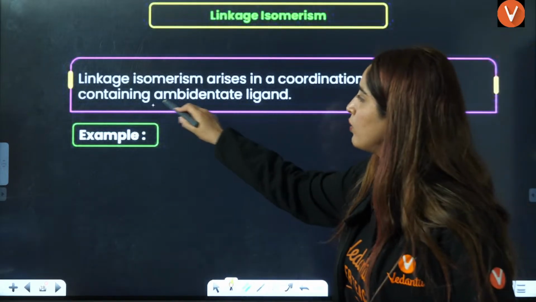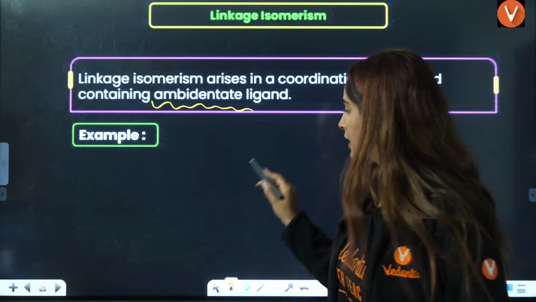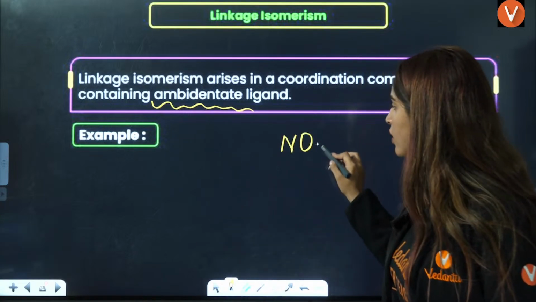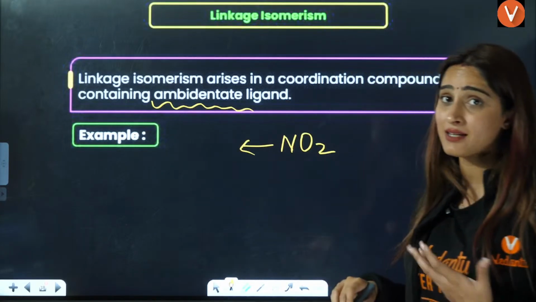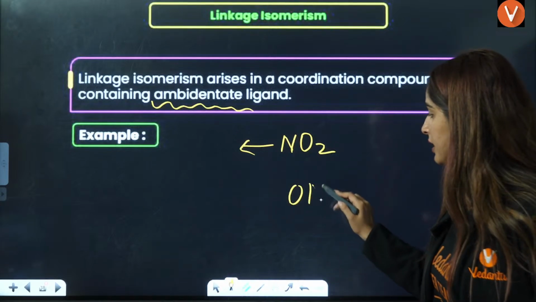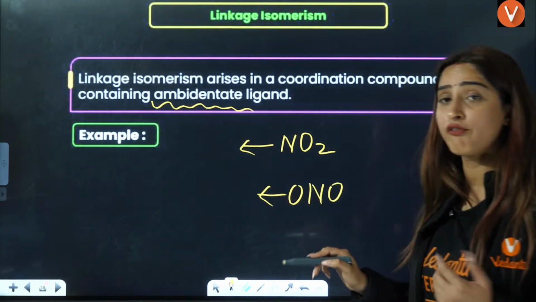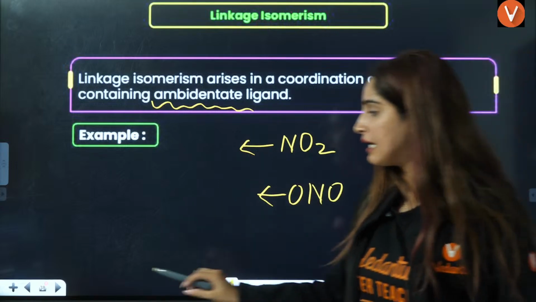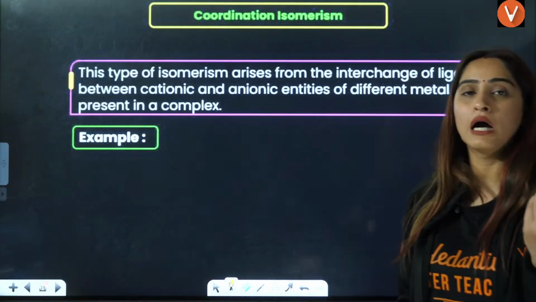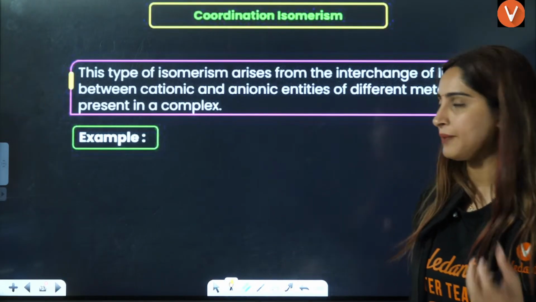Next is linkage isomerism. That is shown only by an ambidentate ligand. If you have, let's say, NO2, if it is donating through nitrogen, that is a different compound. If it is donating through oxygen, that is a different compound. So this is linkage isomerism, based on how it is linked to the metal ion.